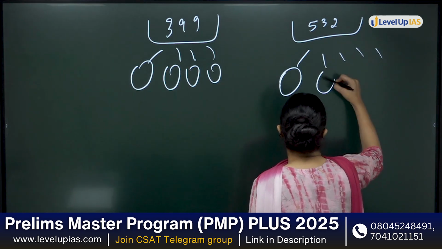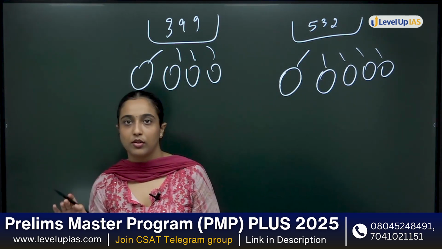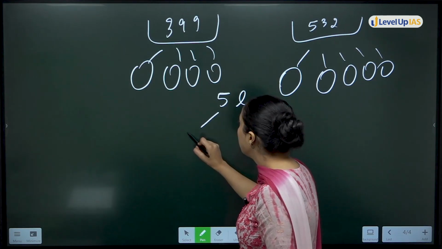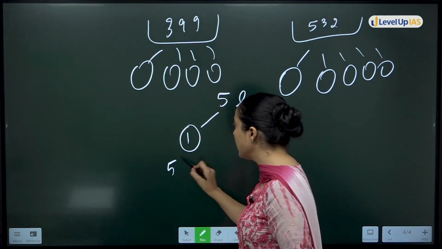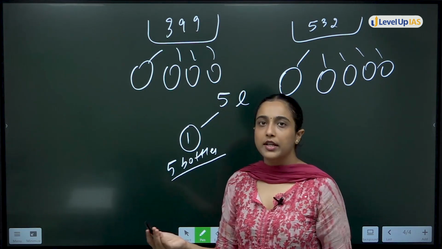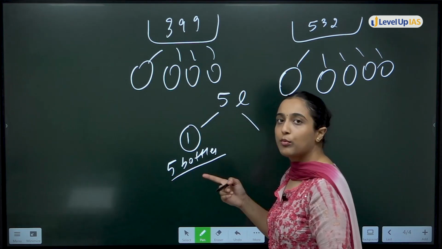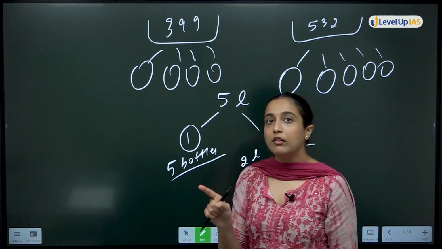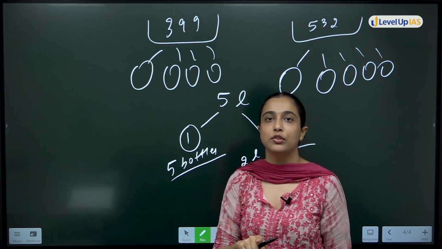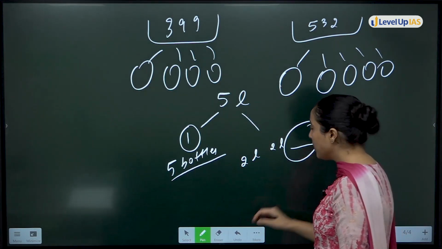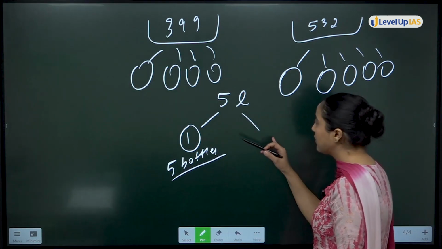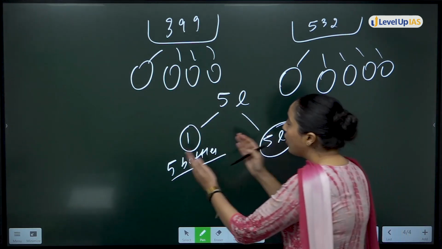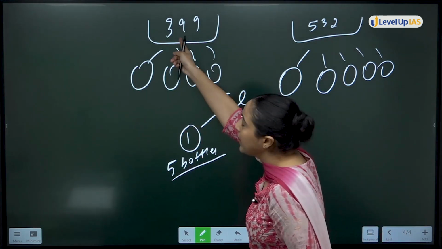Now you tell me one thing. If I am dividing, for example, let's say I have 5 liters of petrol. Can I put it in 1 liter bottles? Yes, 5 bottles of 1 liter, that is possible. Now, can I put it in 2 liter bottles? Then what will happen to the remaining 1 liter? It will be left over. The bottle will not be completely filled. It is also given that bottles must be completely filled, right? So again this will be left. That means what is the next possible option? Can I distribute it in 3 liter bottles, 4 liter? The only option will be a 5 liter bottle. So the bottle size you are taking should divide the bigger value.